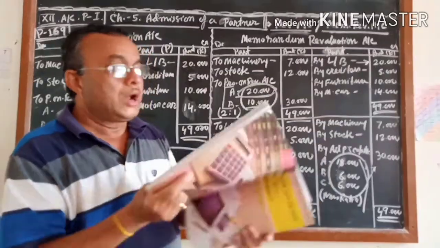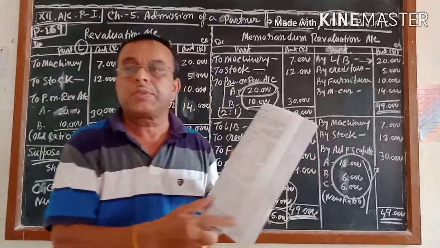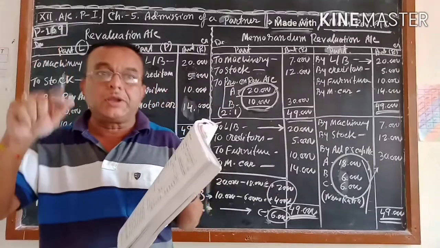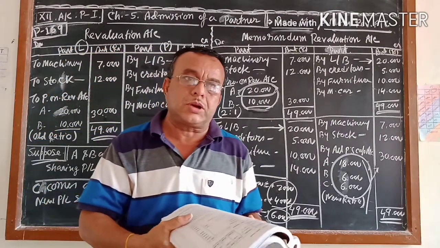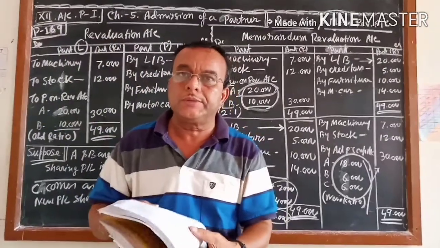Page number 169 of your textbook. The memorandum revaluation account is given. Illustration 18 gives the revaluation account, and illustration 19 gives the memorandum revaluation account. Just go through it.